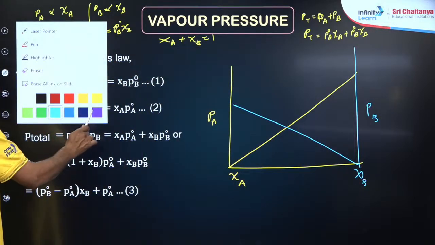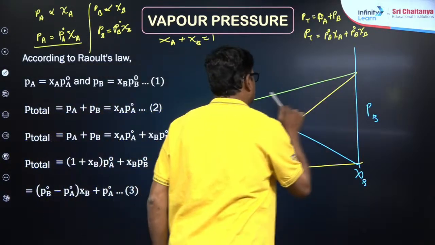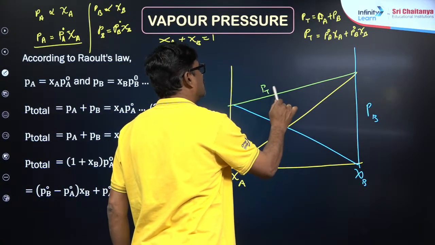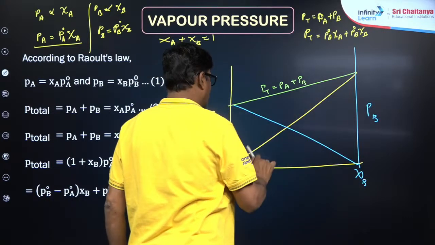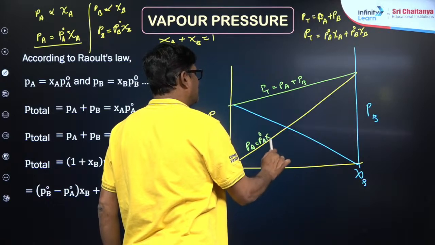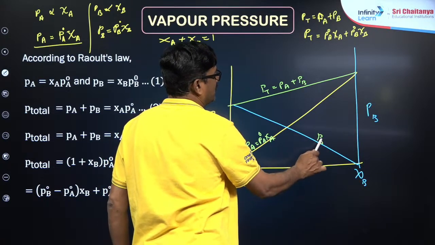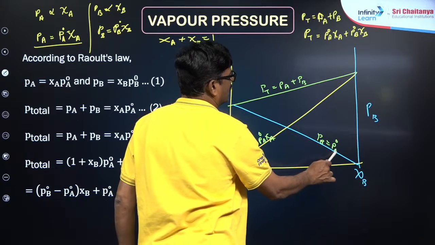And this is going to be P total, which is PA plus PB, where PA is equal to P naught A mole fraction of A and PB is equal to P naught B mole fraction of B.